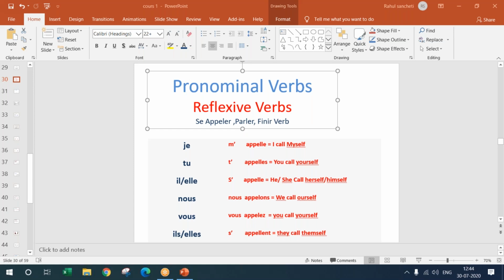So when I say I am Rahul Sancheti in French, suppose Megha would say, je suis Megha, that is, I am Megha. But in French, you never say I am Megha. You always say je m'appelle Megha. That is, I call myself Megha.